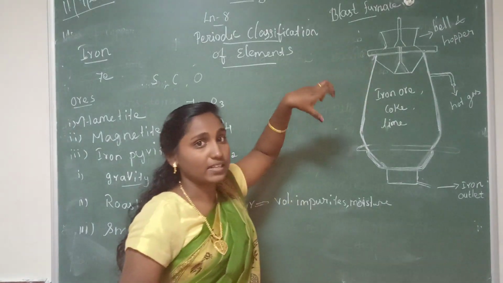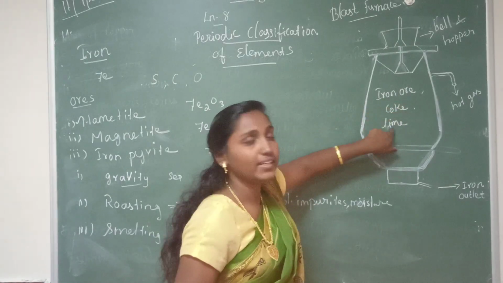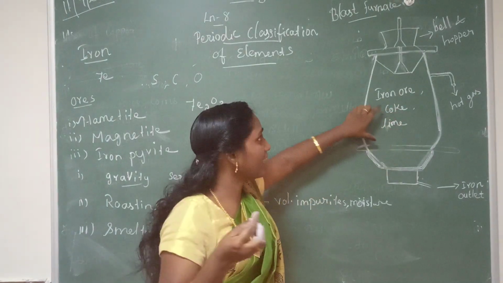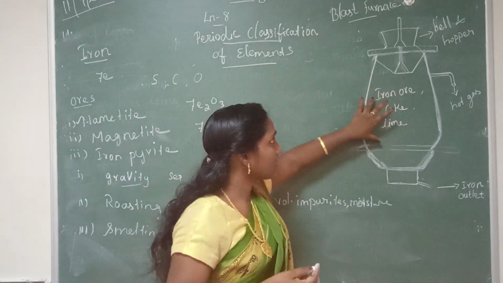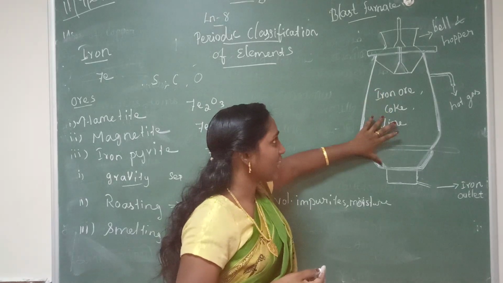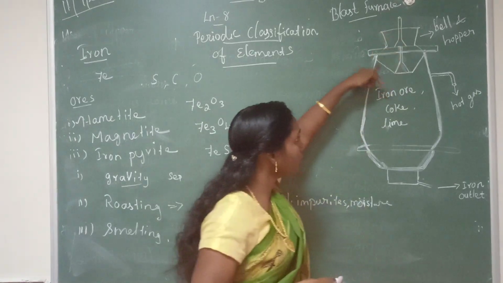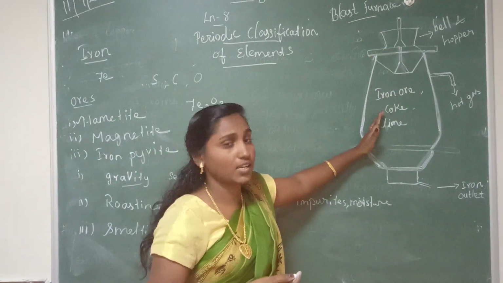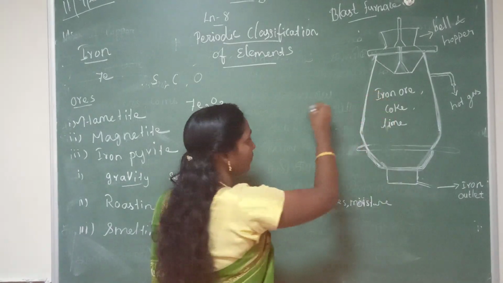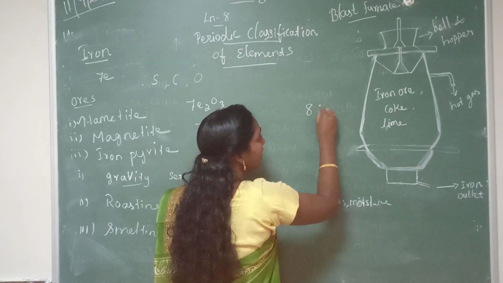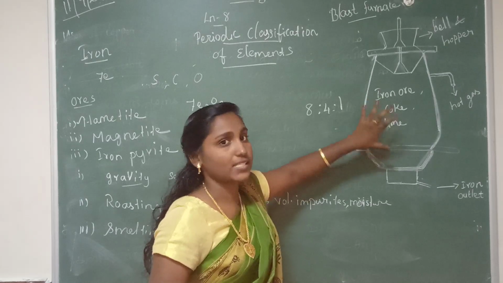In this blast furnace we first need to take iron ore, coke and limestone. What are the things we need to take in this blast furnace? Iron ore, coke and limestone. These three things we need to take in this blast furnace through this bell and hopper arrangement. Through this way we have to pour these three things. The ore, coke and limestone are in the ratio 8:4:1. In this ratio we need to take these things in this blast furnace.